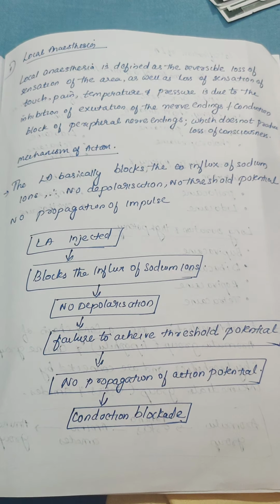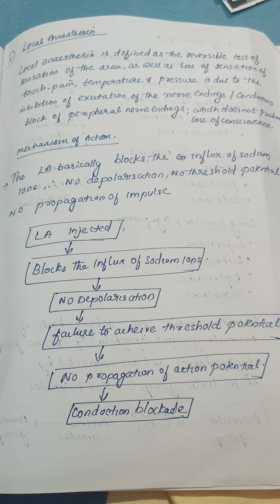Local anesthesia is defined as reversible loss of sensation of an area, as well as the loss of sensation of touch, pain, temperature, and pressure, due to the inhibition of excitation of the nerve endings or the conduction block of the peripheral nerves, which does not produce loss of consciousness. That means it is a reversible loss of sensation.